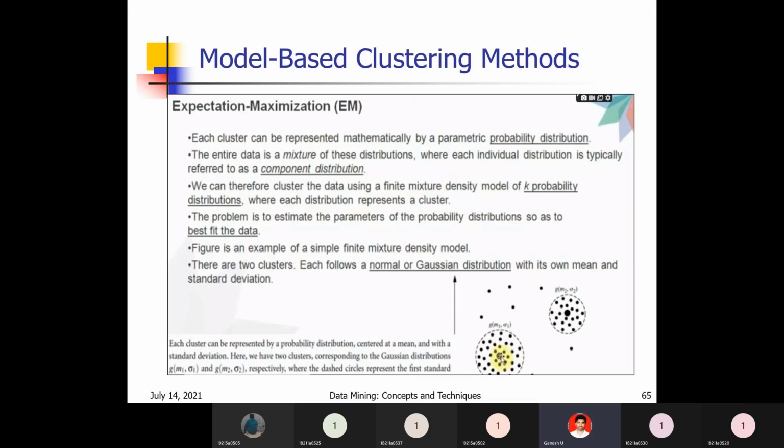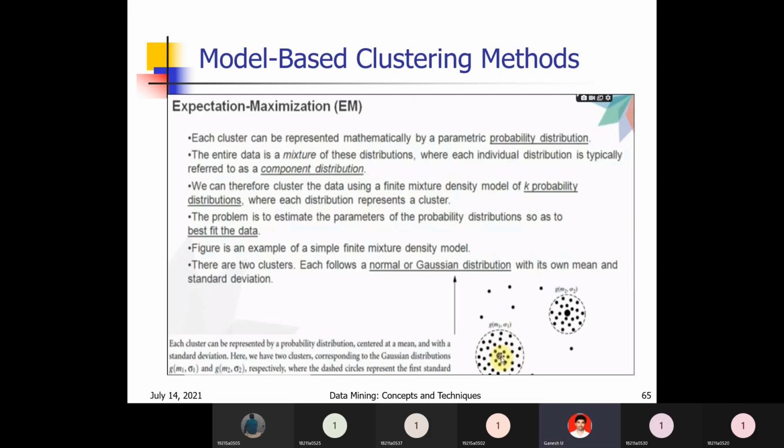Worst fit, best fit, average fit. You have to know these three. Best fit means fitting the data exactly. Average fit means a nearby value, which we also consider. Worst fit means it is not at all related to the data.